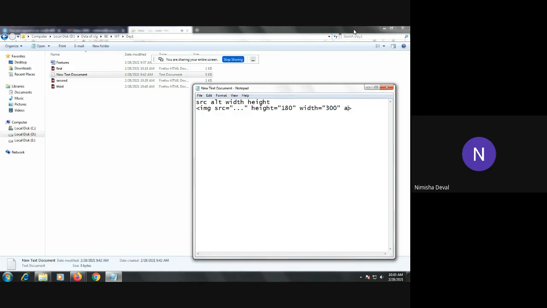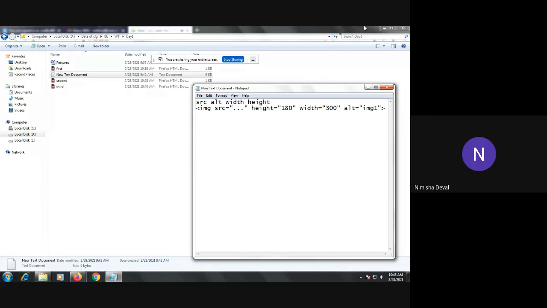Then the alternative name. Suppose the name of this image is image 1. If you are using different flowers or fruits, at that time you can give the name of that particular flower or fruit also. And after that, you have to implement it directly.